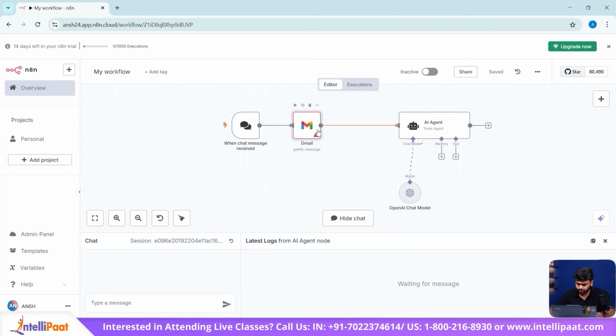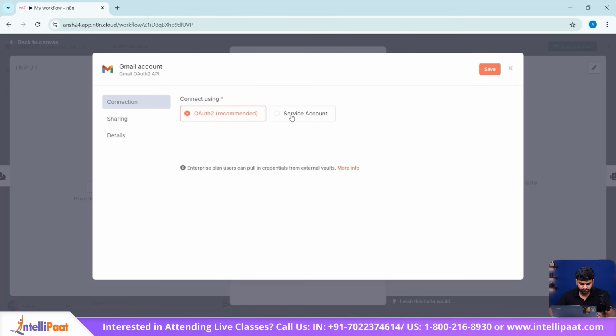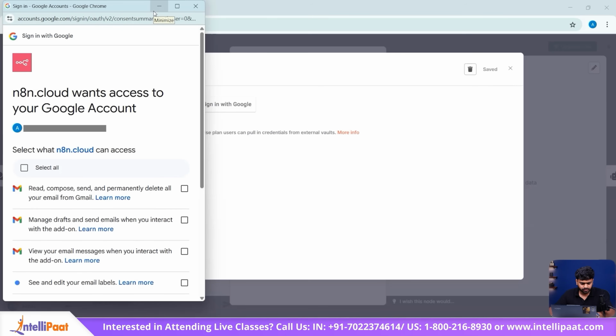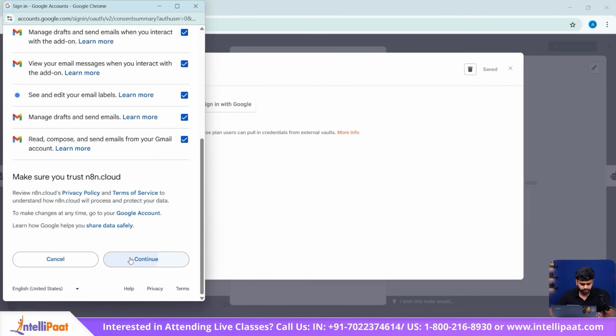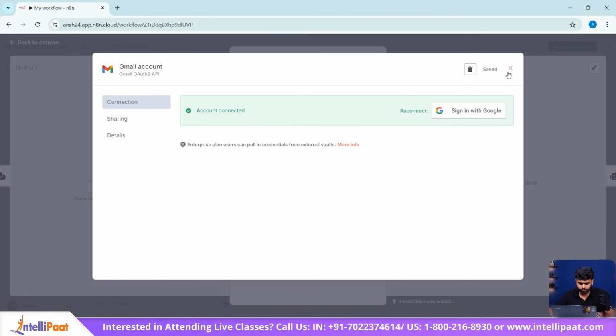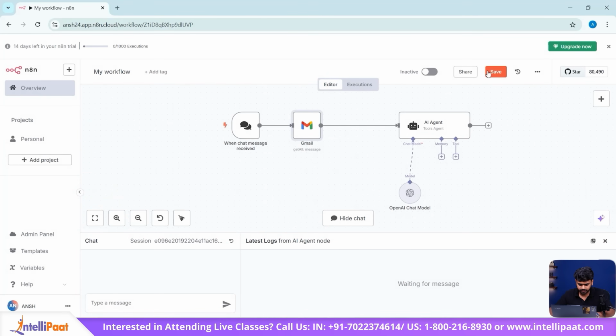There's an error in the Gmail. This is because of the login credentials. So add your credentials here. Create credentials. You can sign in with Google. Click on select all. Continue. And the connection is successful. Go back. Save the changes. And just try: give me the summary